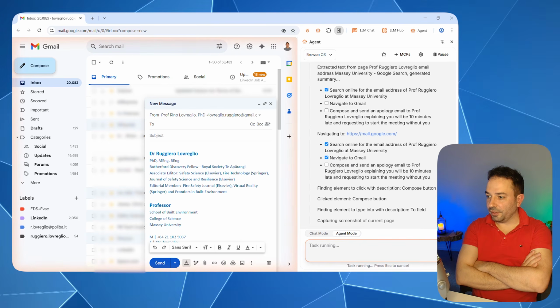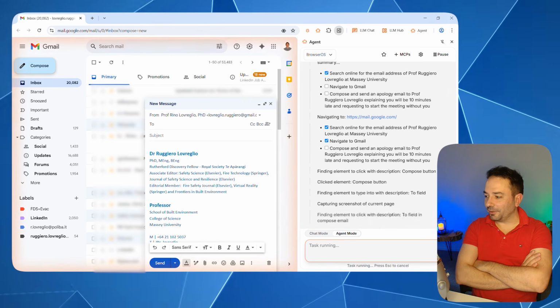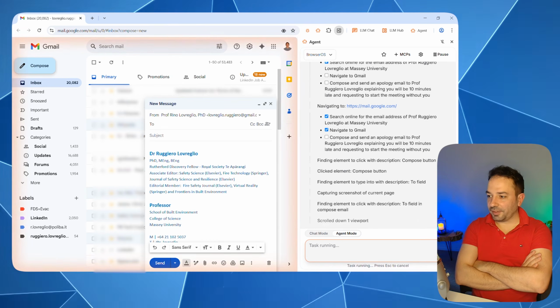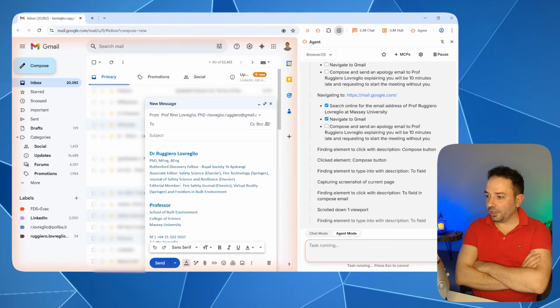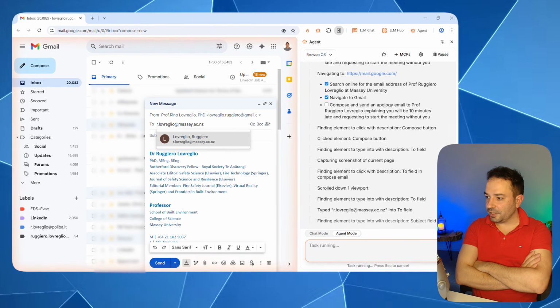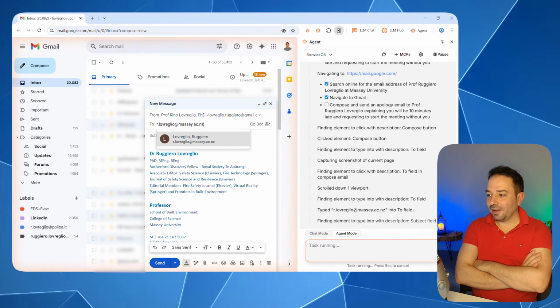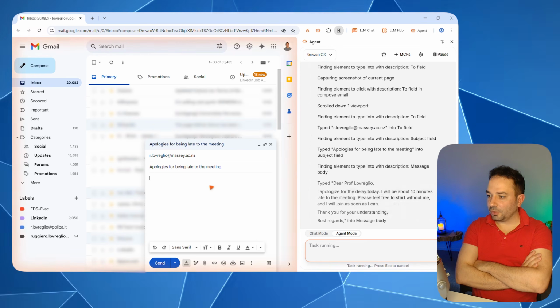And you can see here already that he's capable to open my email. So you can see my signature in Gmail. So I have to accelerate this part because it's getting a bit boring. You can see that it's doing all the planning, understanding the structure of the page. I guess he's using computer vision, and you can see here, yes, he has done a good job entering the email address, my Massey email address. So let's see if it's capable then to put a subject. Yes, he has put a subject there. And let's see if it's capable to press send, or if he's gonna put some text.